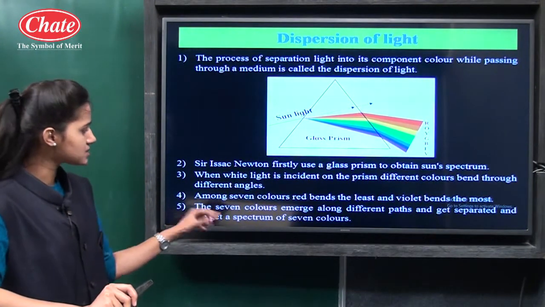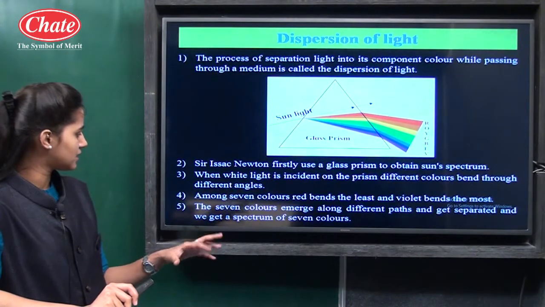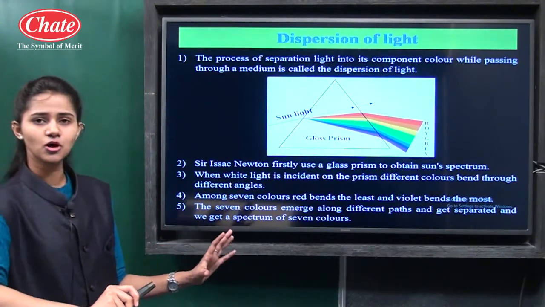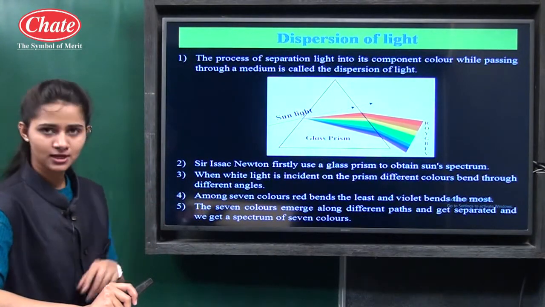Then the 7 colors emerge along different paths and get separated, and we get a spectrum of 7 colors. This is dispersion of light.